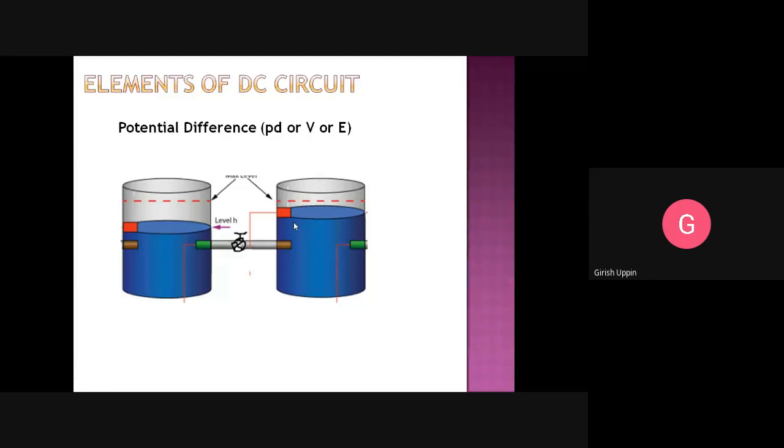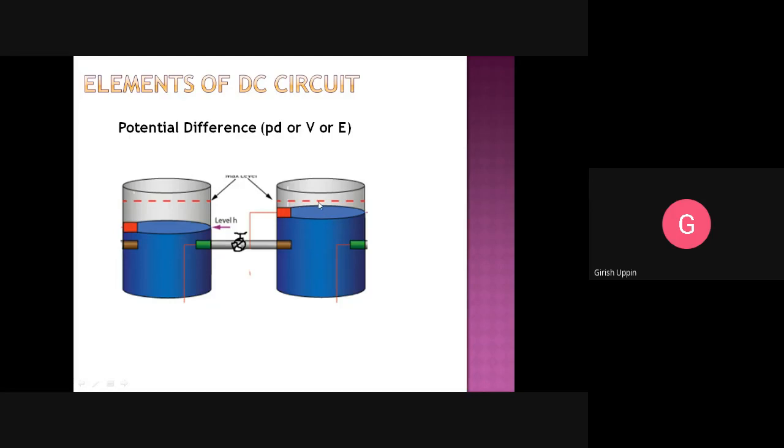Similar to that, if you assume this is one electric body and this is another electric body, the current will flow only when there is a voltage difference. Let us say this body is at 10 volt and this body is at 5 volt. If you connect those two electric bodies, this body is at a higher potential, this is at a lower potential.